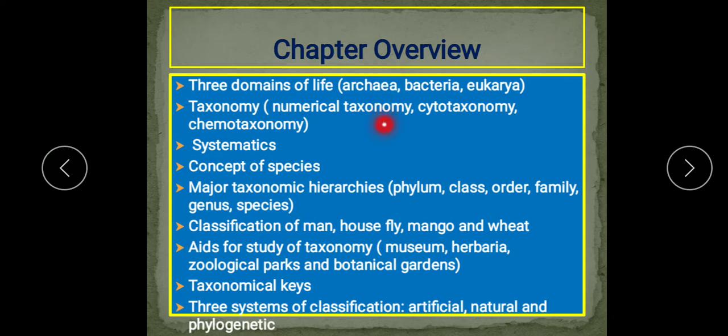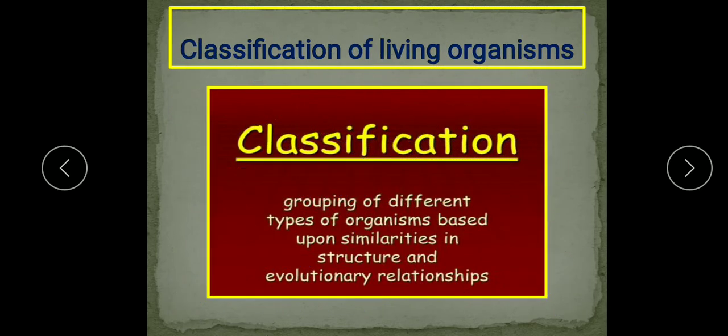All these parts which I have discussed with you now are the parts of your syllabus this year. Understood? We'll start with the part classification of living organisms, which is part of the living world, chapter 1. So what is classification? Classification is actually grouping of the different types of organisms based upon similarities in structure and evolutionary relationship.